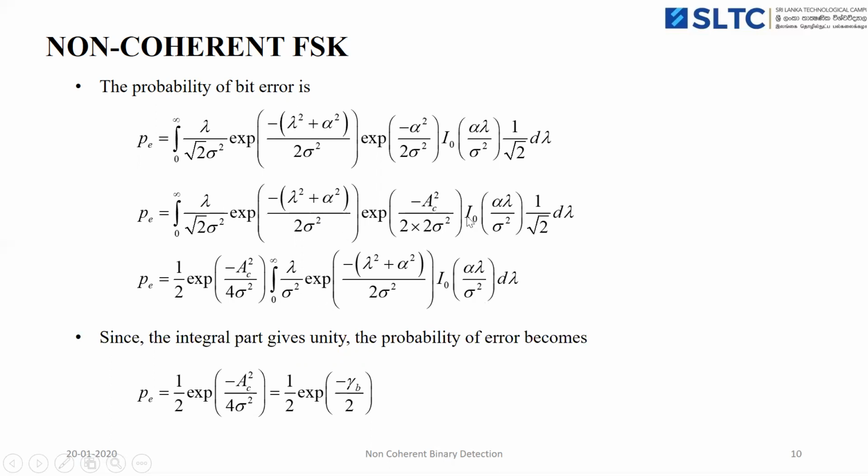So here the integration term gives unity. Therefore, we can simplify the probability of bit error for FSK modulation. It will be equal to 1 by 2 exponential of minus gamma b by 2, which is the final expression for probability of error for FSK modulation.